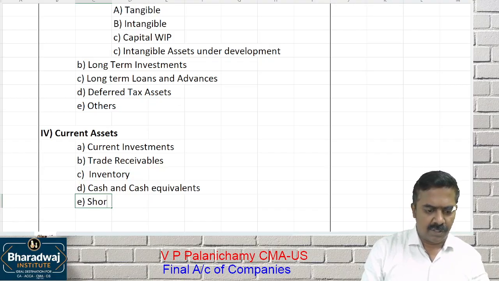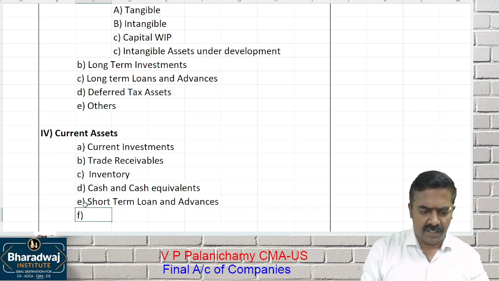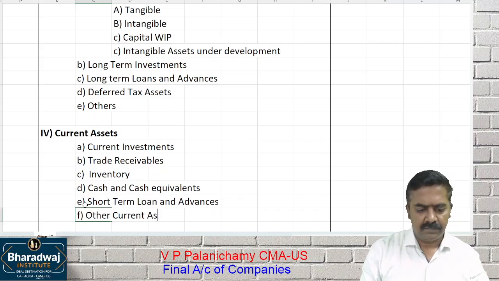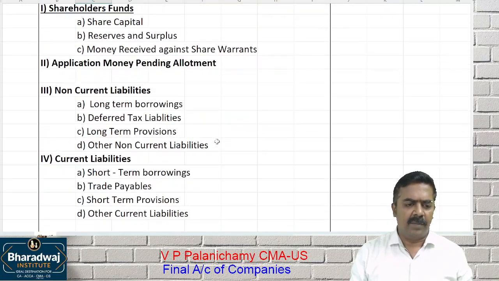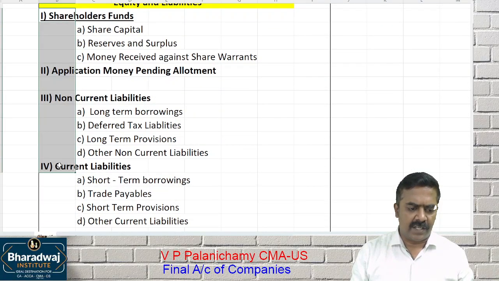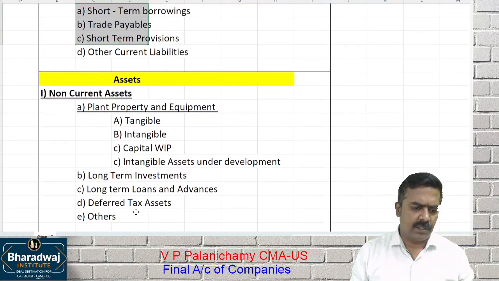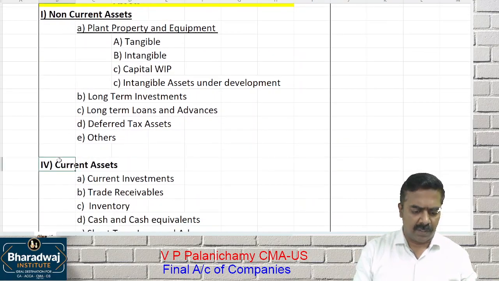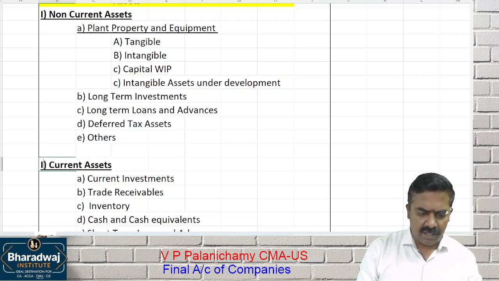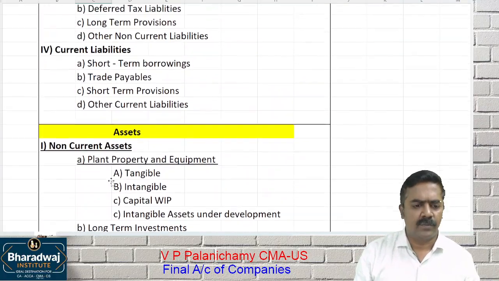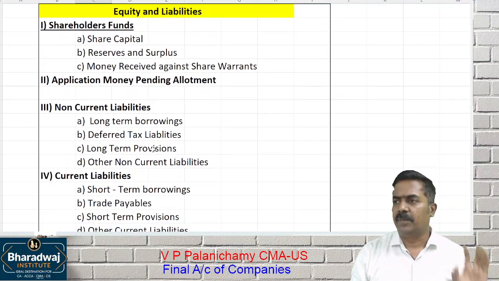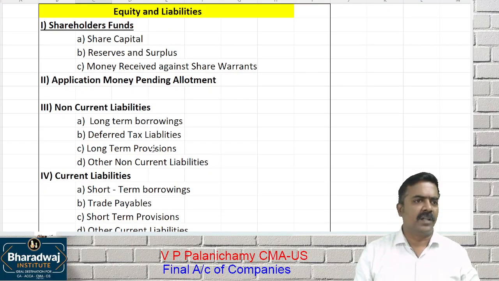Then it will have short-term loans and advances. Then any other current assets, other current assets. Simple. Any balance sheet must be written in this format only. Clear? Liabilities, how many headings are there? 4 major headings. Sub-headings are also there. Assets, 2 major headings. Non-current assets and which one? Current assets. Can you change the order? No. It must be presented only in this particular format. This is a format applicable to a company.